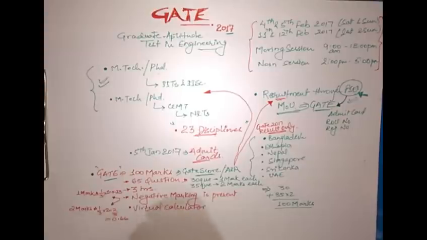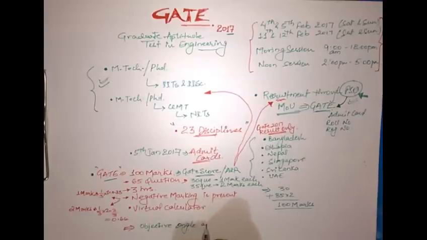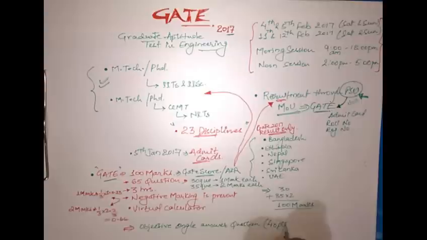But there we are getting some new kind of schema, that the paper is having two types of questions. One is objective, single answer only, objective single answer question, four options provided.